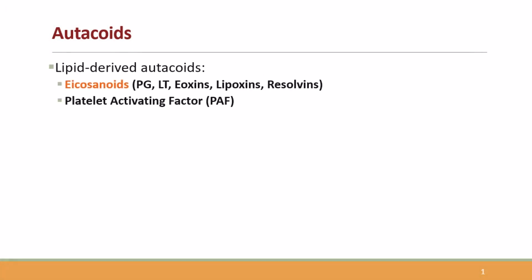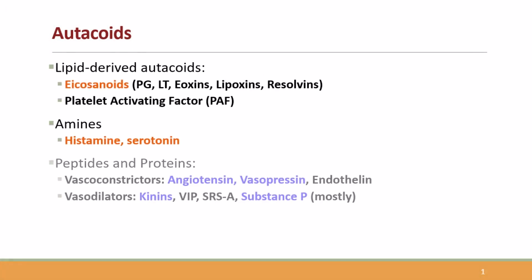Autacoids can be classified into lipid-derived mediators such as eicosanoids, amines like histamine and serotonin, peptides like angiotensin, and gaseous mediators like nitric oxide. This classification helps us understand their origin and mechanism of action. This lecture focuses on eicosanoids, histamine and serotonin.